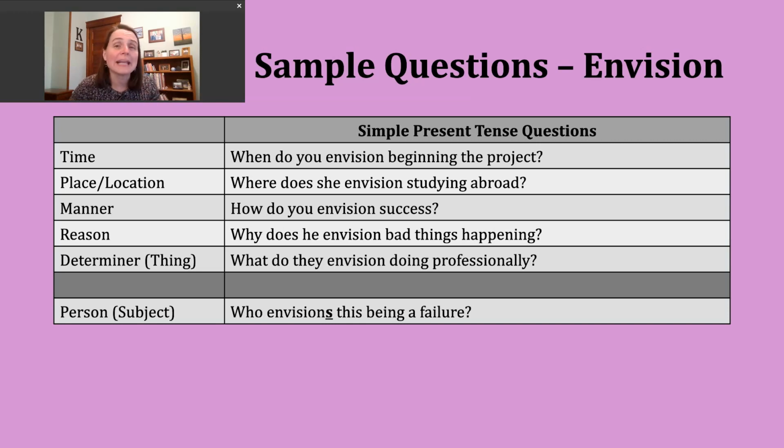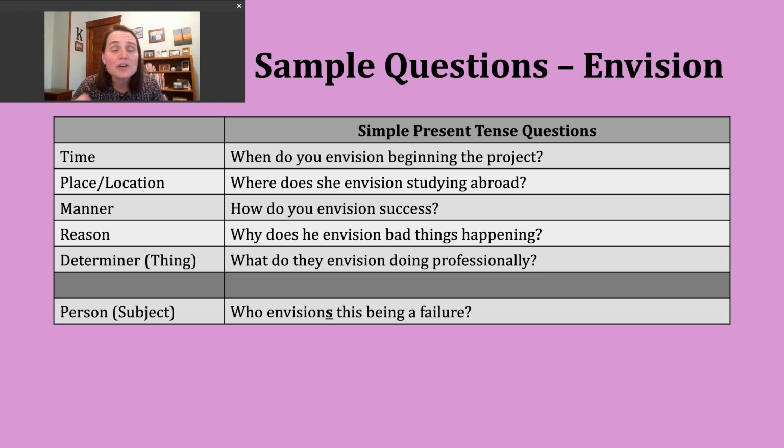Now, let's talk about making a question about a person, okay? Particularly when we're asking about the subject. So we want to know who is doing a particular action. So we're going to use that question word who, but our pattern is slightly different. So when we ask about the person responsible for an action in the simple present, we're going to go to the third person singular. So let's look at our example question and I'll explain. Who envisions this being a failure?